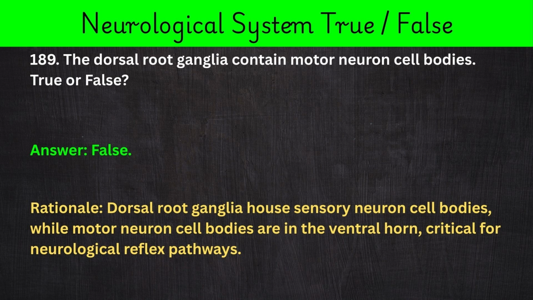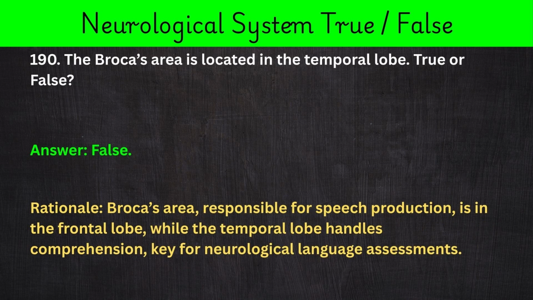189. The dorsal root ganglia contain motor neuron cell bodies. True or false? Answer: false. Rationale: dorsal root ganglia house sensory neuron cell bodies, while motor neuron cell bodies are in the ventral horn, critical for neurological reflex pathways.